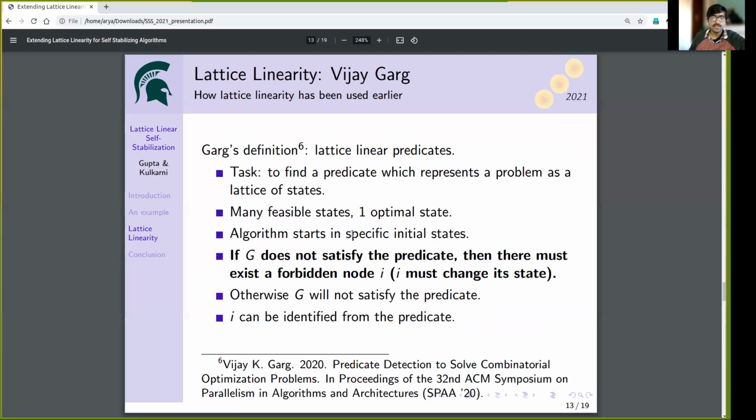Lattice linearity has been studied earlier by Vijay Garg. In that paper, the task was to find a predicate which represents a problem as a lattice of states. There can be many feasible states, but only one optimal state, and the algorithm is required to start from a specific initial state.